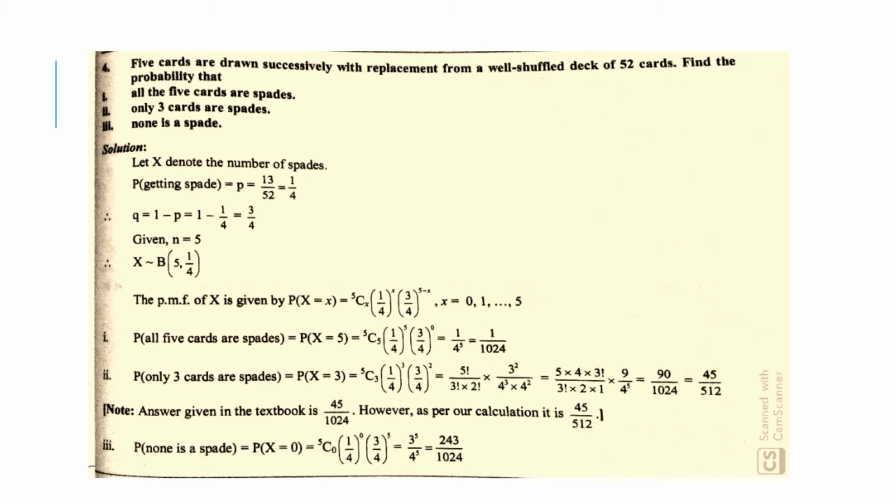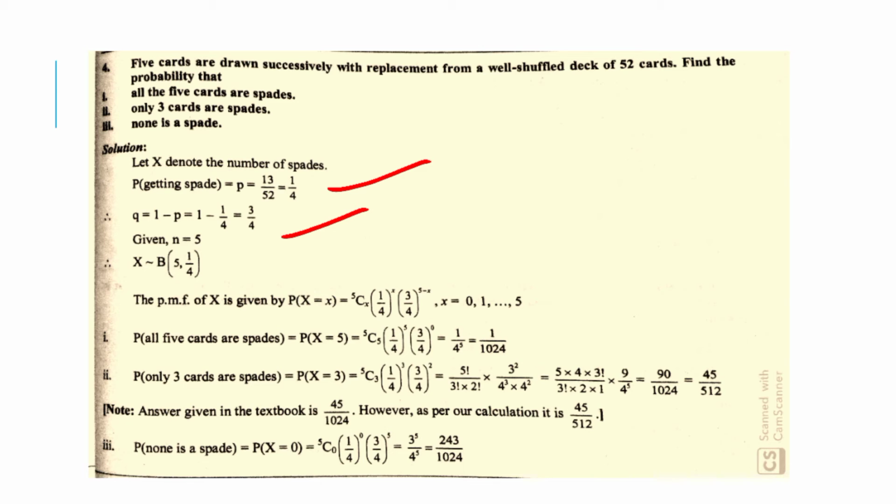So the probability of getting a spade: we know that there are 52 cards in a pack of cards, and out of 52 cards, 13 cards are spade cards. So the probability of getting a spade is p, which is equal to 13 upon 52, that is equal to 1 upon 4. Then q is equal to 1 minus p, which is equal to 1 minus 1 upon 4, that is equal to 3 upon 4. So given n is equal to 5. Therefore, the random variable X is binomial distributed with 5 comma 1 upon 4.